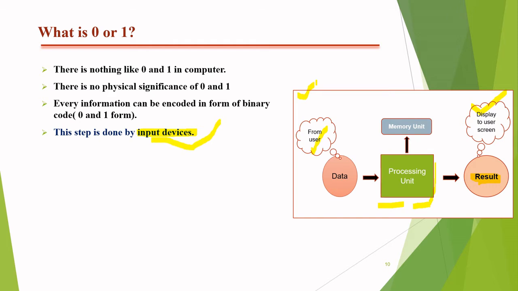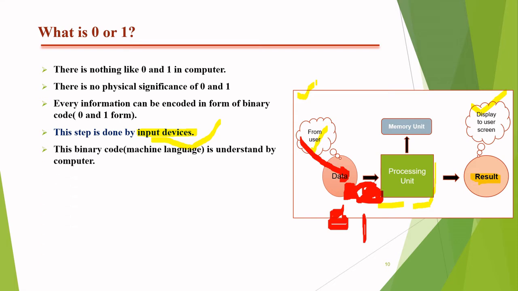That means the data given by the user is received by a type of input device, by which we can give the data to the processing unit. So in this step, our data will be converted into the form of 0 or 1. Okay, so this is exactly what happens here.